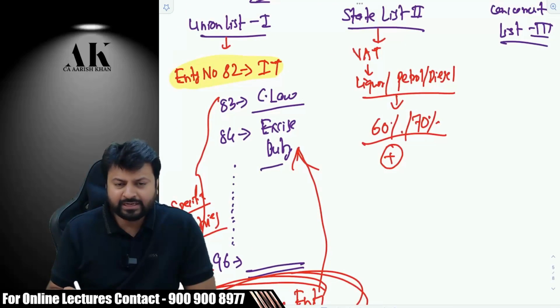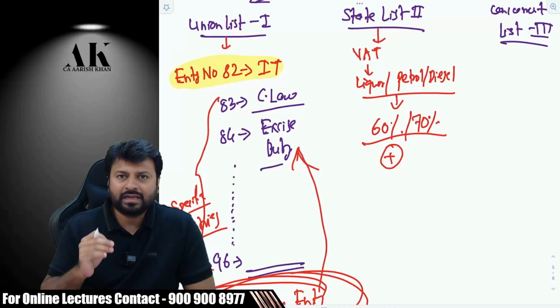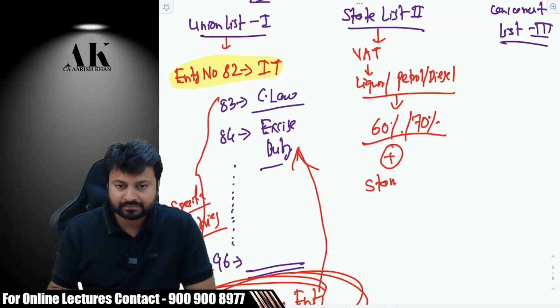Second thing, any other taxes or duties? One very important tax and duty you are missing, which is imposed by state government. Stamp duty. Agreed?